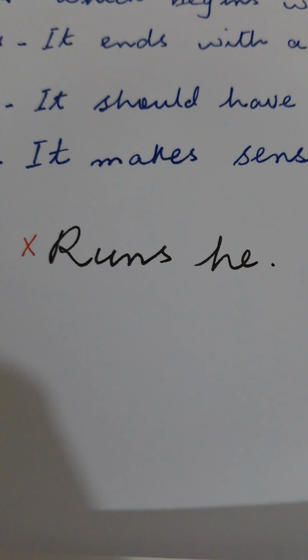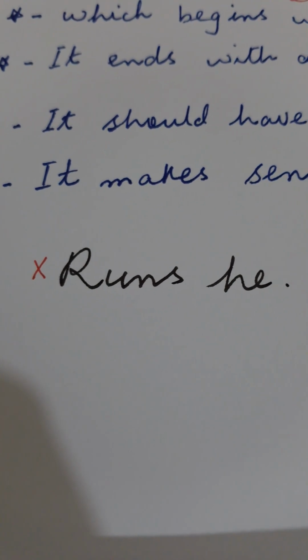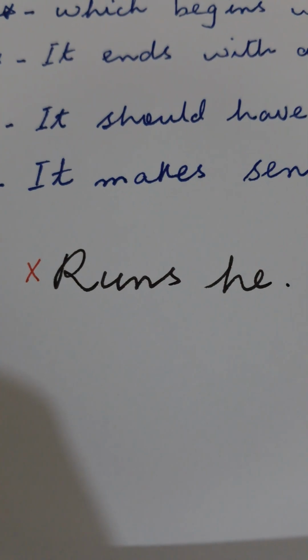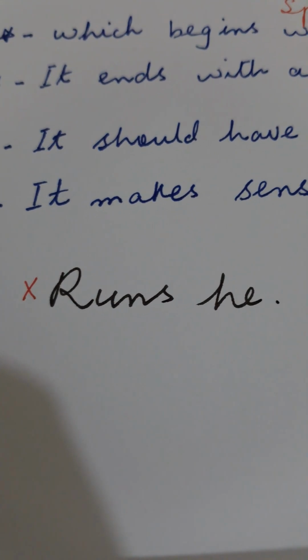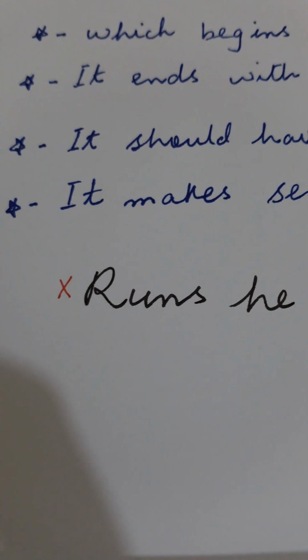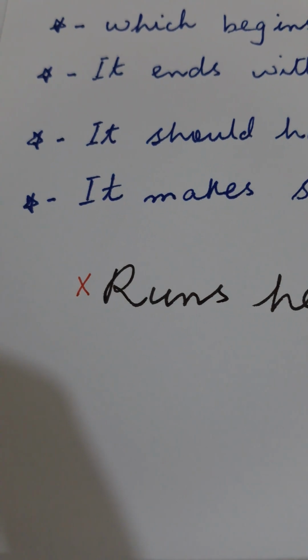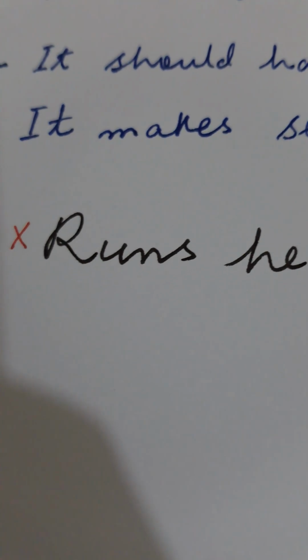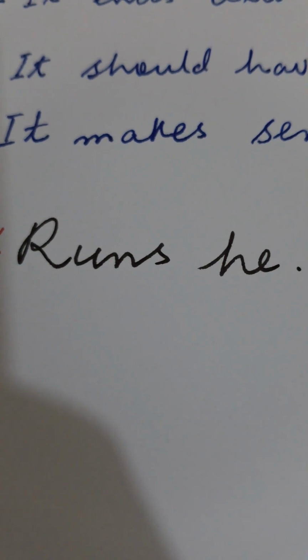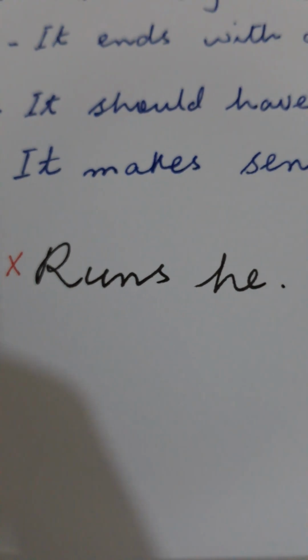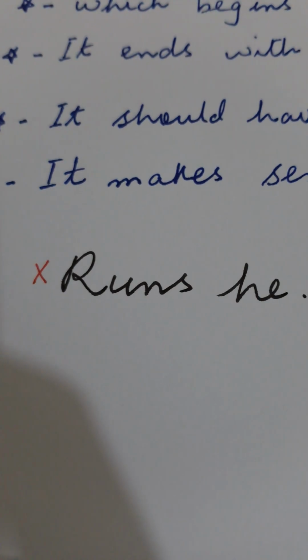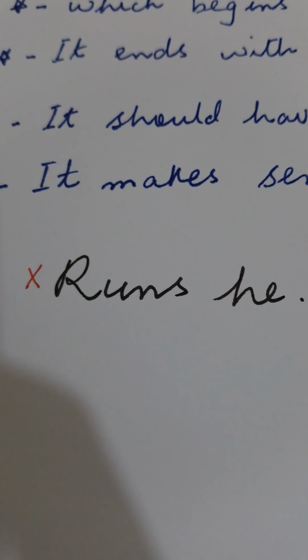For example, if we write down "runs he," runs is a verb and he is a subject. It begins with the letter R capital, ends with a punctuation mark. It has a verb and subject inside, as I have told you already. But does it make sense? So it's not a sentence, it's jumbled up.